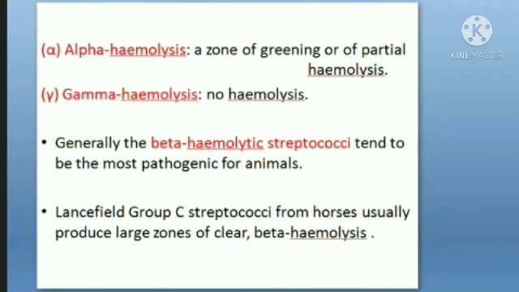These are different species of streptococcus which were classified by the scientist whose second name was Lancefield.